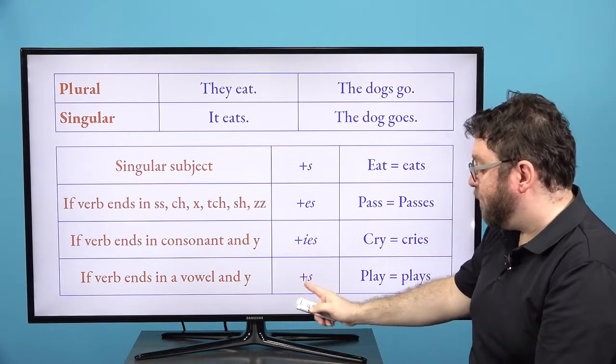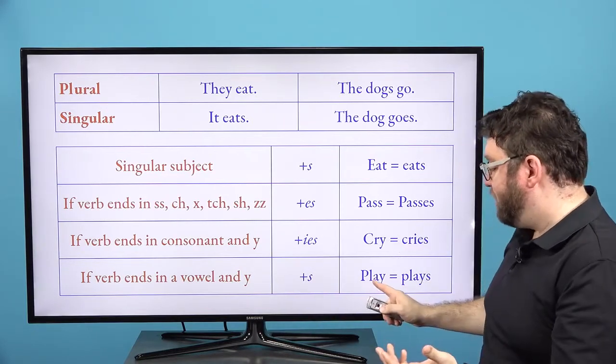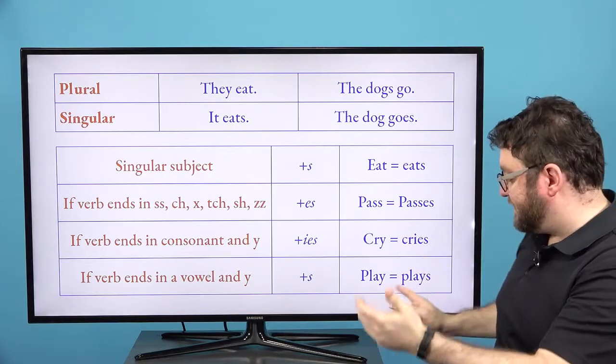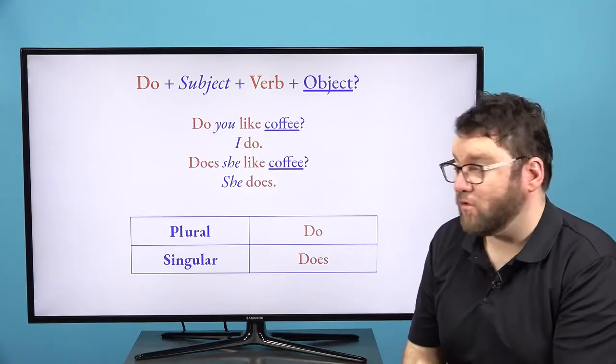We also have here the plus S rule. I play soccer. We play soccer. She plays soccer. Just S. So here we have our modal verbs.